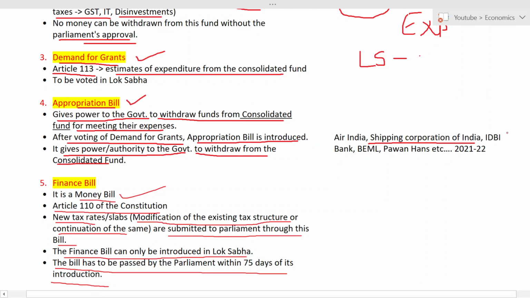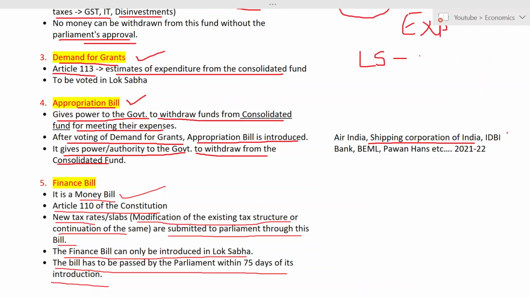Can you tell me what is justified in Article 112? They have said that the government has to present to Parliament a statement of estimated receipts and expenditure. Financial bill is also called a money bill, and it is defined under Article 110. Yes. Appropriation bill should be passed before demand for grant or after demand for grant?